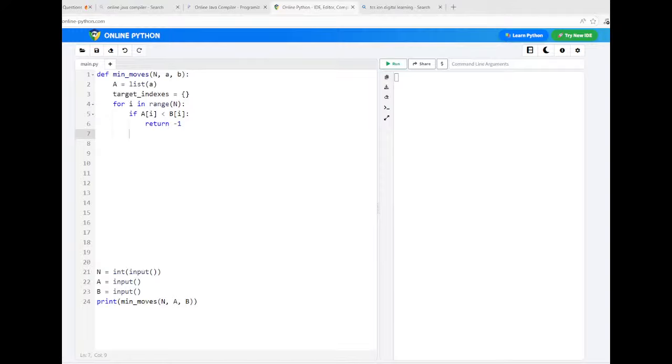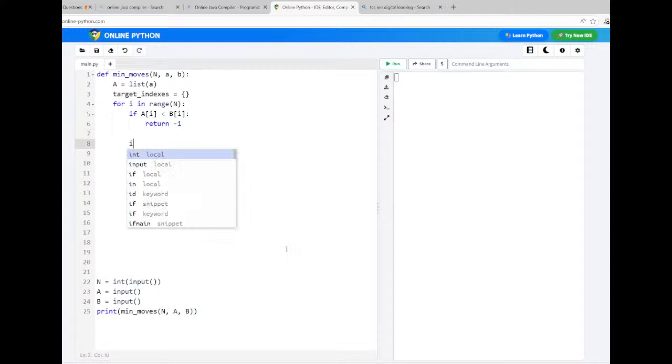Then the second condition is, wherever there are mismatched characters, you get their indices for replacement, in which indexes it needs to be replaced. For that we use another condition: if A of i not equals B of i, this is what we have written.